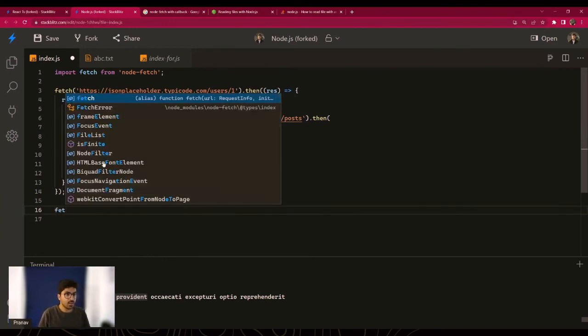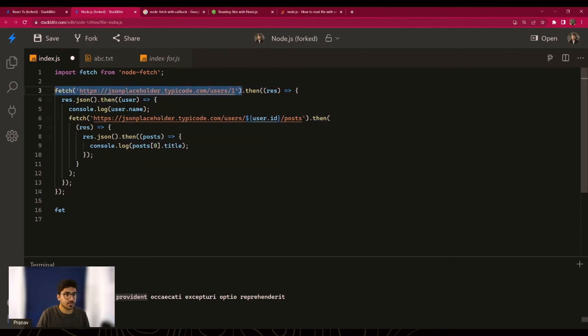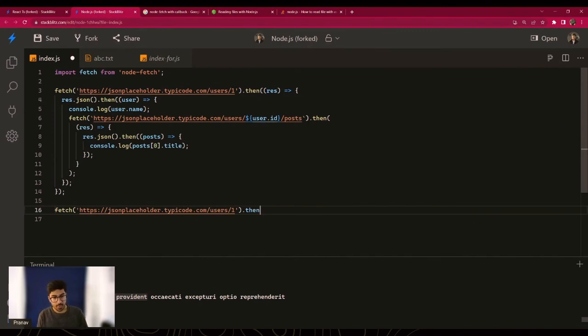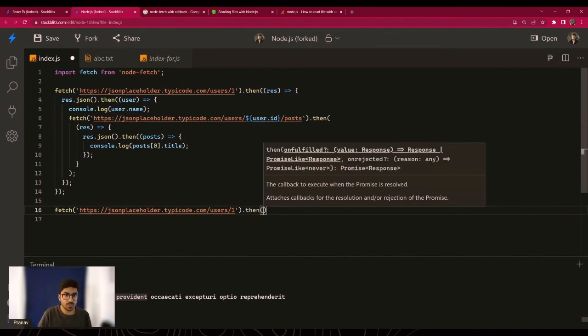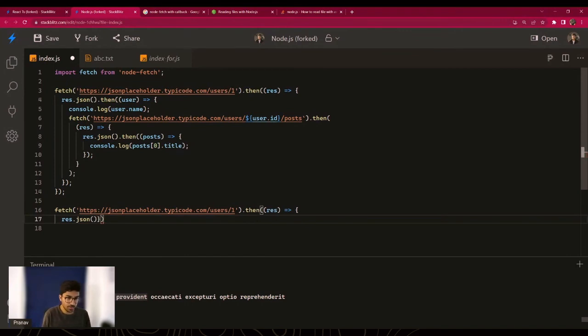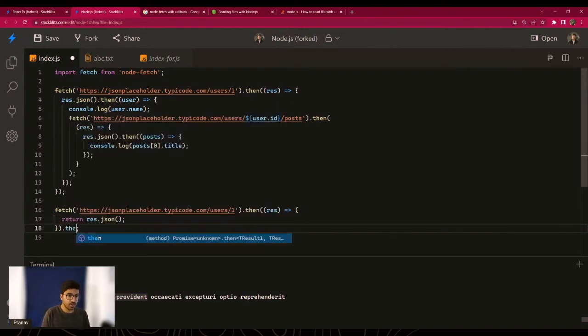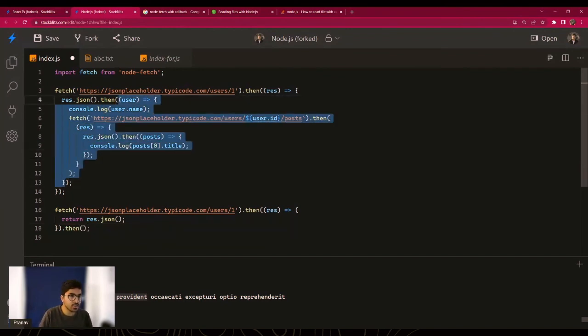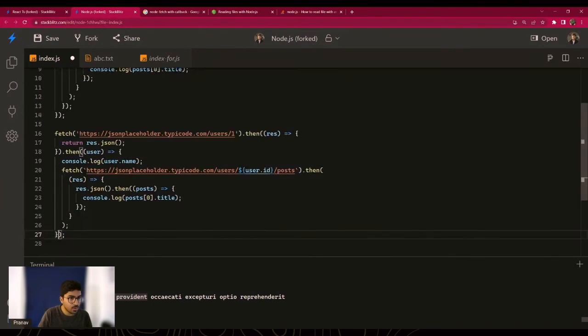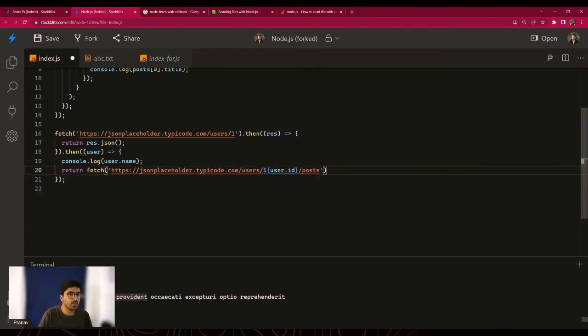So we could write fetch. Let me just copy that. So we will be writing the same code, but in a much cleaner way now. And once we have the response, I can copy a few more things because I'm a little lazy. And instead of writing another nested then inside it, I would simply return it and then write .then over here. And obviously, I can still copy a few things. And again, once we do have the response, I don't need to write all of that. I can simply do this, right?